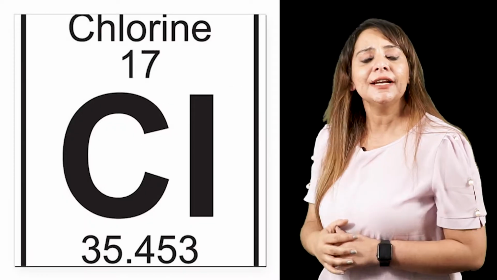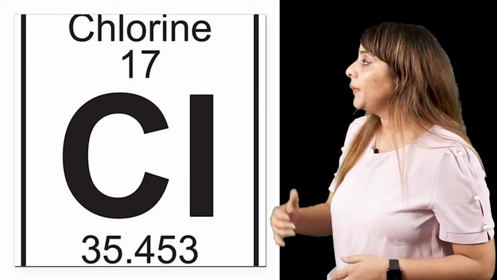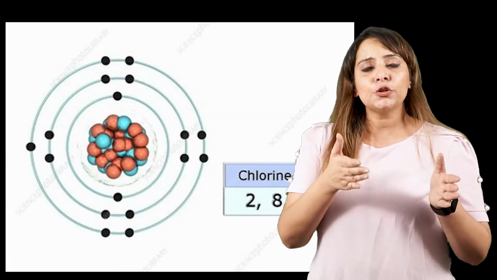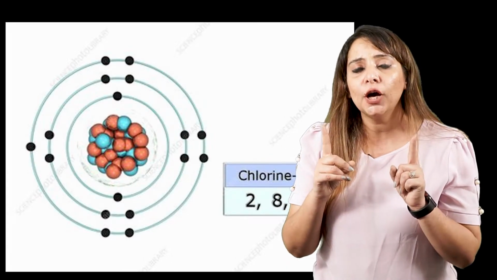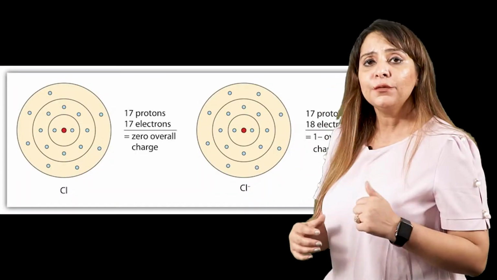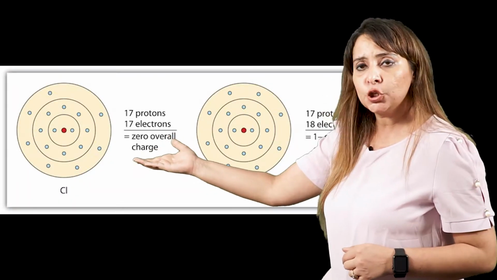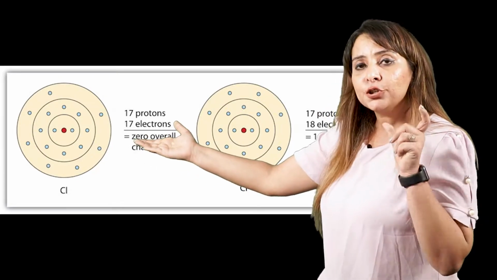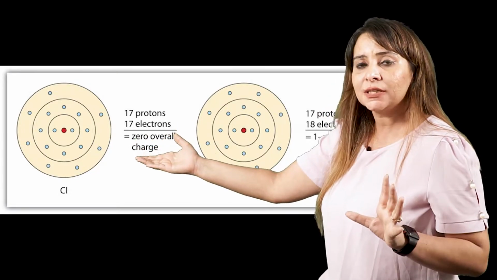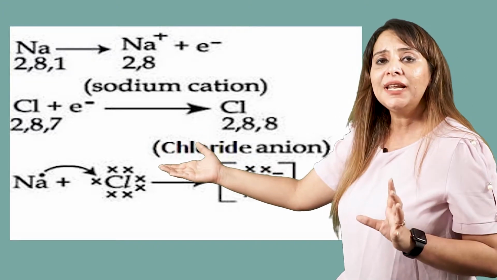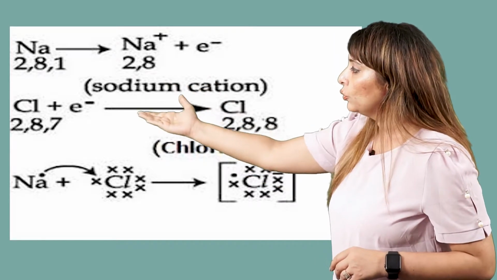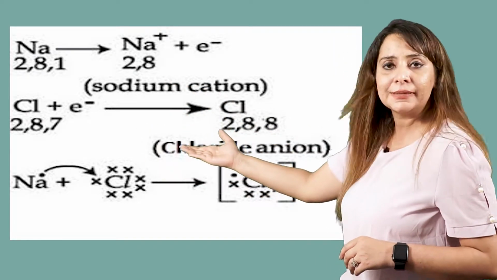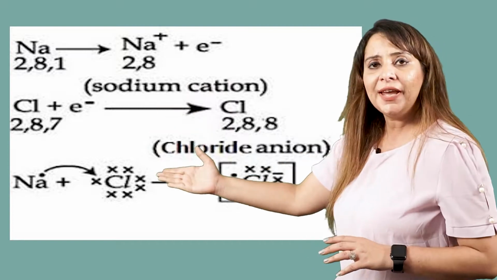Now this 1 electron will be taken up by the chlorine, because chlorine possesses electronic configuration 2,8,7. It needs 1 electron in order to attain noble gas configuration. So it will accept this 1 electron. We show Cl with 7 electrons around it, arranged in the form of sets: 2, 2, 2, that is 6, and 1 is another electron, so in total we have 7 electrons.